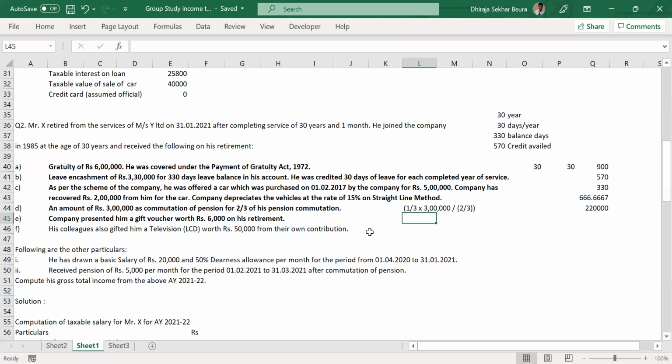No problem. So not the complicated one, but the one that Dheeraj has taught today. That was number of completed years into 30, or actual if less, minus the credit that has been availed already, into the salary per day. That is absolutely perfect. And what are we doing with these 4 values that we got? We are going for whichever is lower, and that is the exemption value, right? Yes.